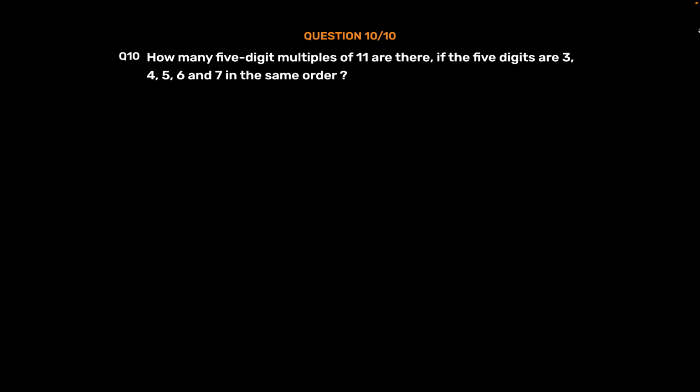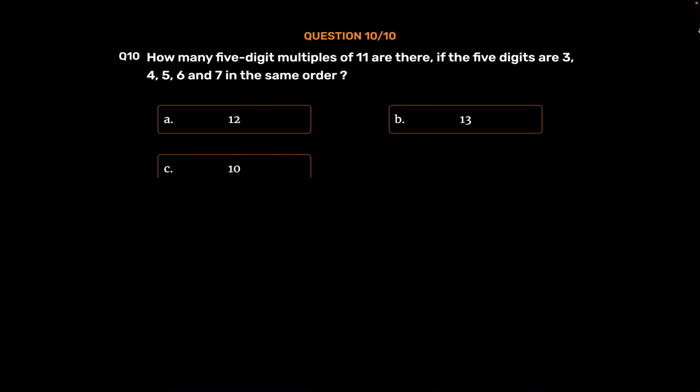Question number 10. How many 5-digit multiples of 11 are there if the 5 digits are 3, 4, 5, 6 and 7 in the same order? Option A 12, Option B 13, Option C 10, Option D none of these. The correct answer is Option A 12.